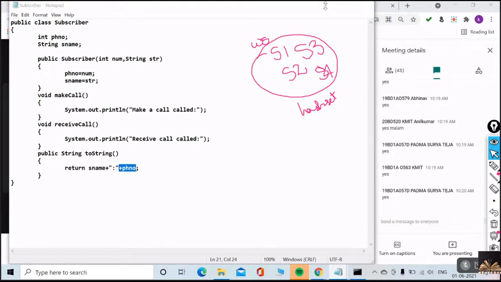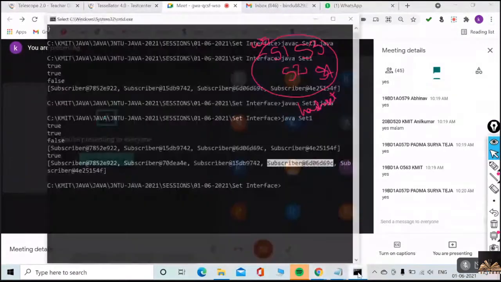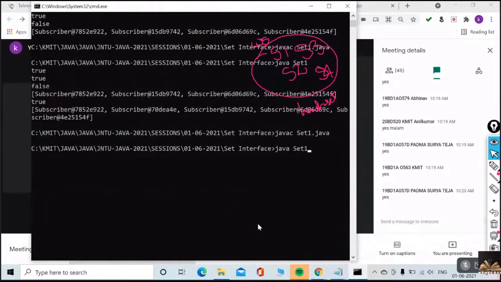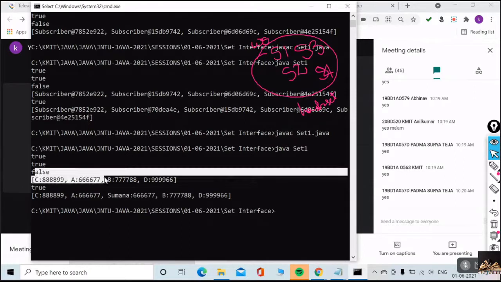Now I'll execute. Look at this. Now have a look at the execution. Have a look at the execution. Now did you find how I am getting this? How I am getting the result of the object, when I'm trying to print an object, how the result is? How the result is? Understood? No, guys. Understood or not?